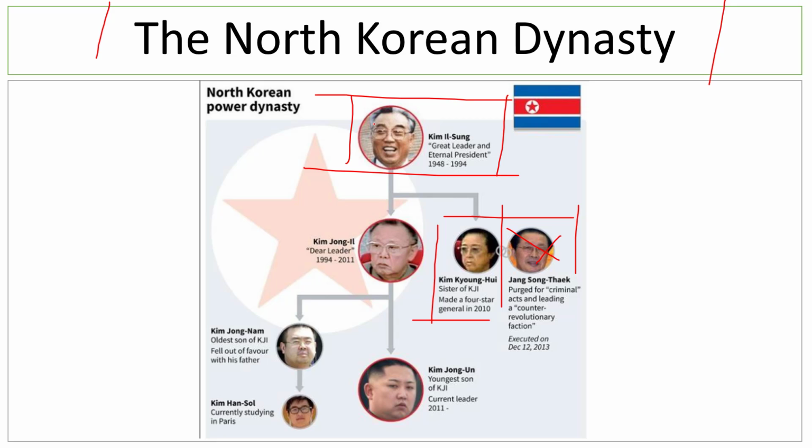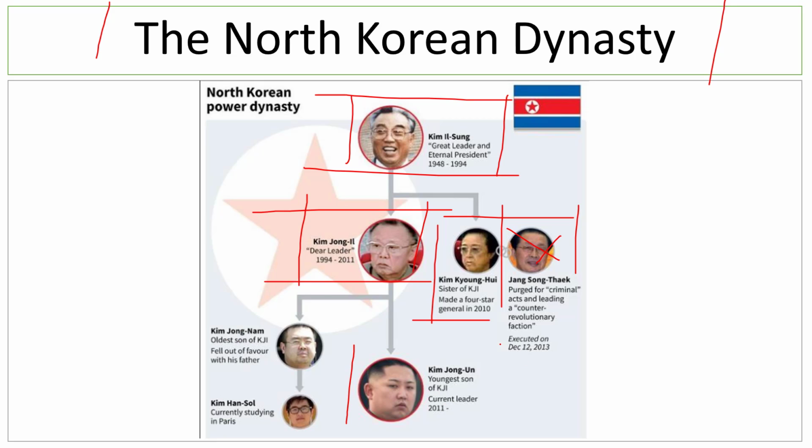So Kim Jong-il died in 2011. I'm sure if you go to YouTube and search Kim Jong-il death crying, something like that, you will find a lot of videos over there of North Koreans crying over the death of Kim Jong-il. And there are a lot of made up stories about him that he was a legendary leader and he was quite talented and all that, just to create, as I told you earlier, the cult of personality. And his sons were Kim Jong-nam, Kim Han-sol and Kim Jong-un.